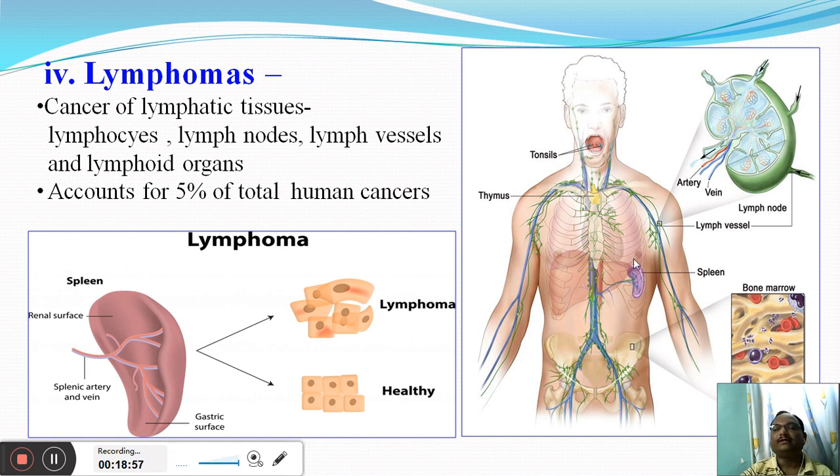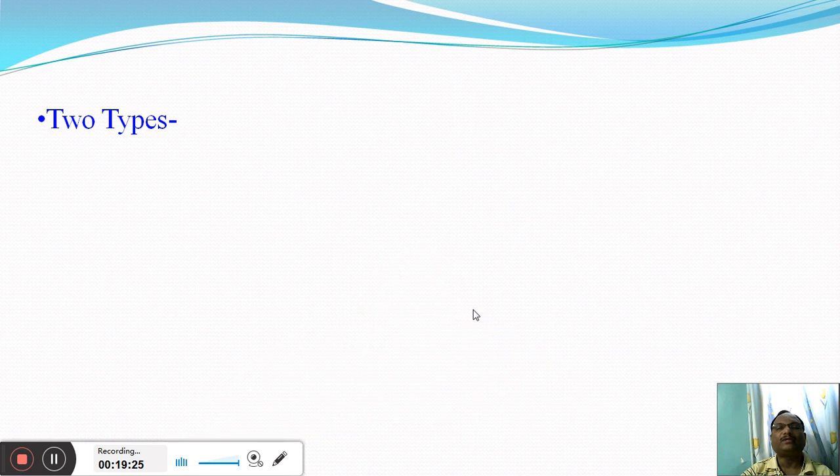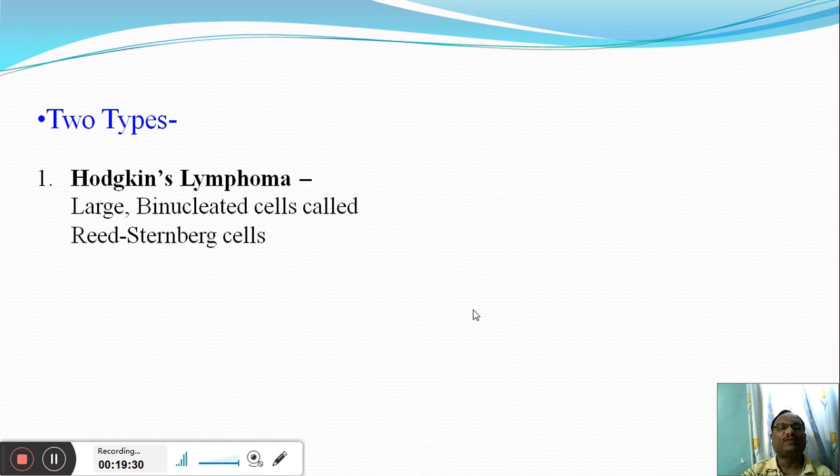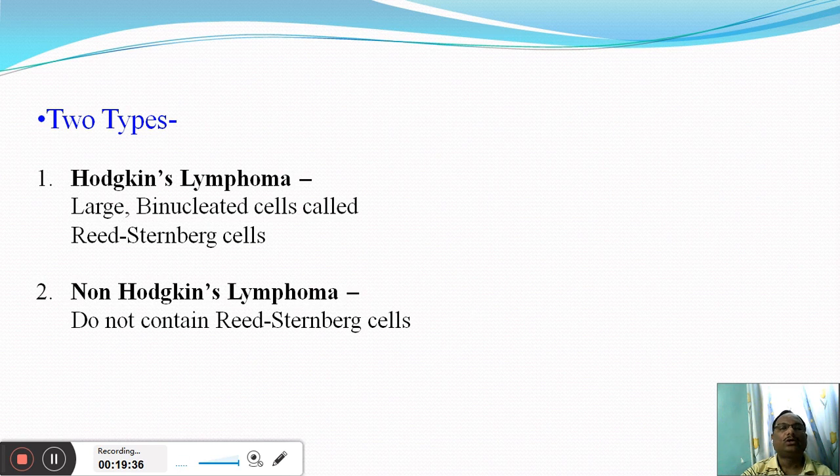Now you can see the organization of the lymphatic system in our body, where lymphatic vessels as well as various lymphoid organs are shown. And here also is one of the lymphoid organs, the spleen, where the processing of the lymphocytes takes place. And if cancer occurs in these structures, it is called a lymphoma type of cancer. Now the lymphoma type of cancer is of 2 types, described by 2 different terms. One is called Hodgkin's lymphoma and another is called non-Hodgkin's lymphoma.